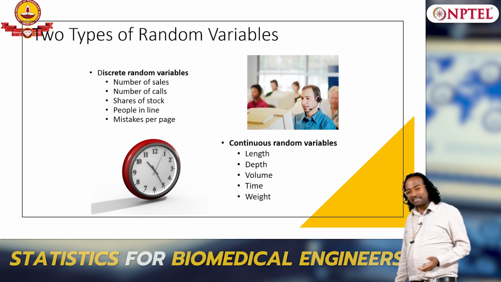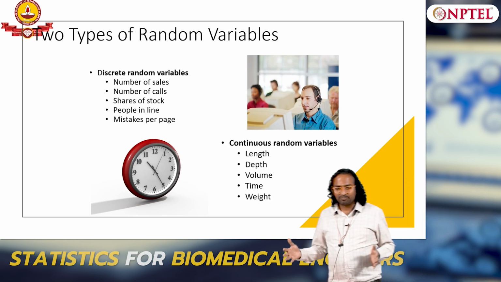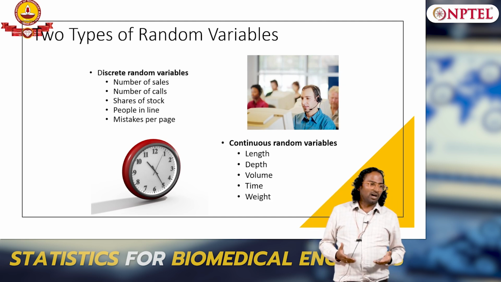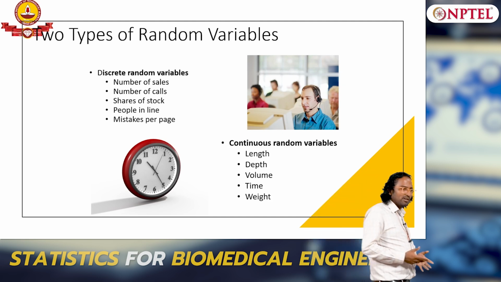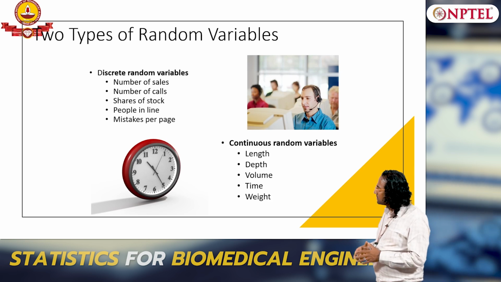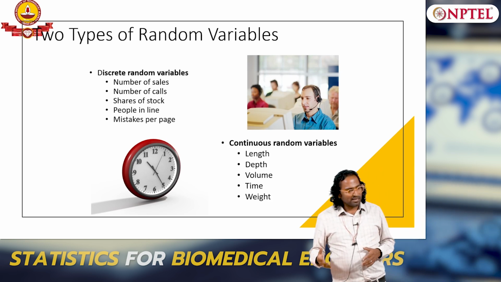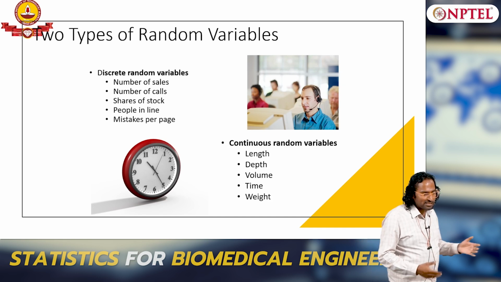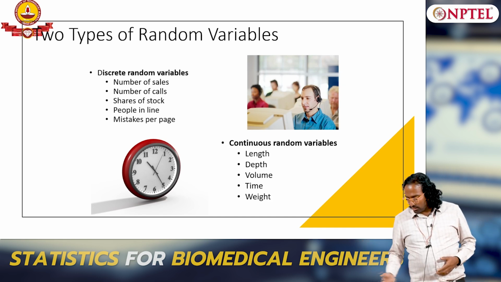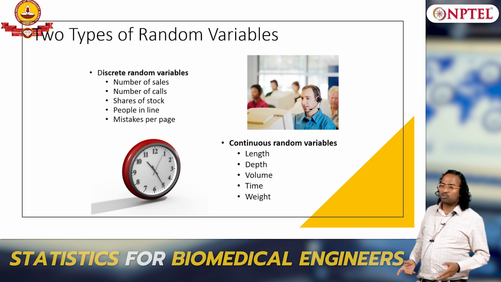Discrete: the sample size is limited. Continuous: the sample size is larger, I told you, with decimal points. Discrete is typically like integers, the sample space is restricted, whereas for continuous random variables the sample space is typically larger, and depending upon that your probability definitions will also vary.